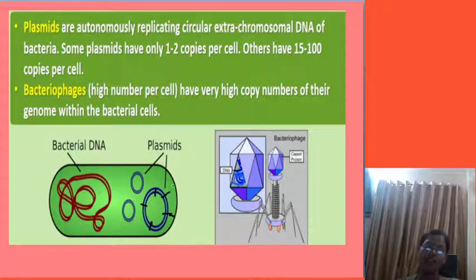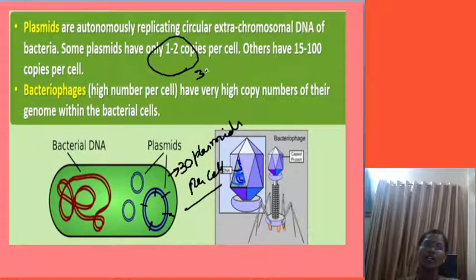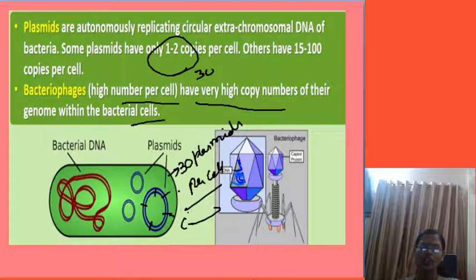Nearly 30 plasmids can be produced per cell. Per cell 1 to 2 copies, that is wrong information. Nearly 30 copies are produced per cell, and bacteriophages have very high copy numbers of their genome in the bacteria. Even bacteriophage can produce the plasmids.